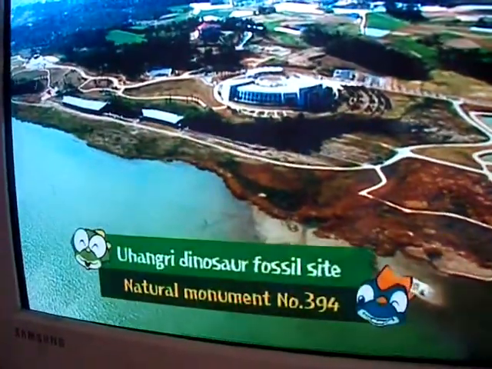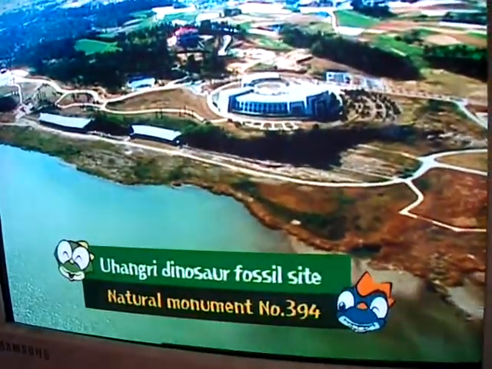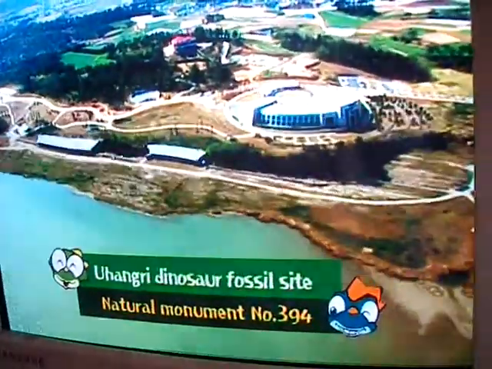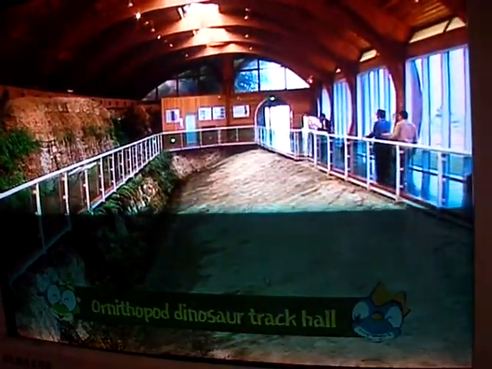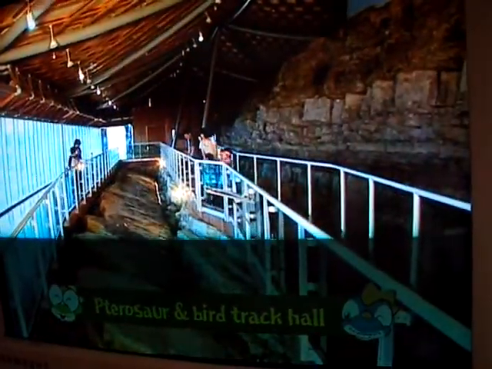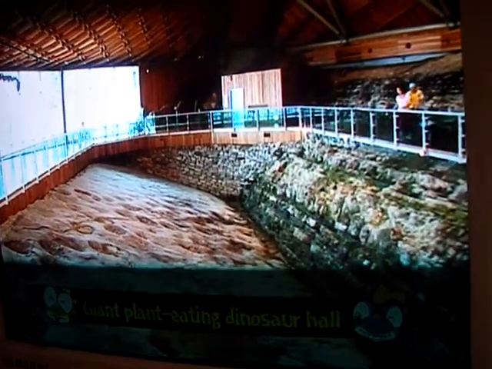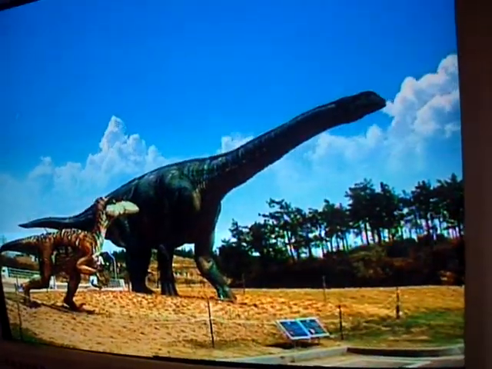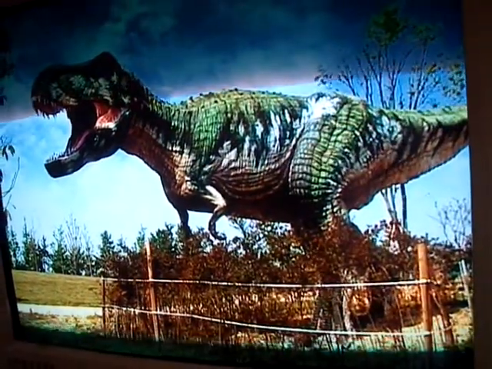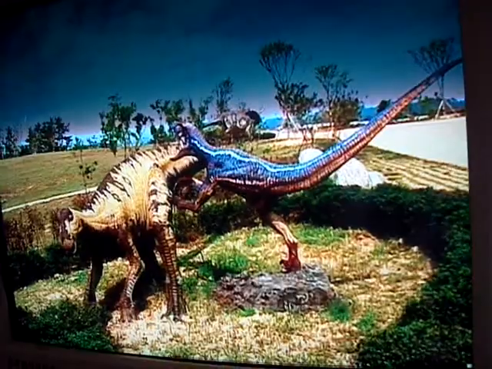As the natural monument number 394, the Uhangri Dinosaur fossil site has an observation deck that is 5 kilometers long. The deck is divided into the Ornithopod Dinosaur Track Hall, Pterosaur and Bird Track Hall, and Giant Plant-Eating Dinosaur Hall. It also displays sedimentary rocks and has an outdoor exhibition site that boasts of various types of life-size dinosaur models.